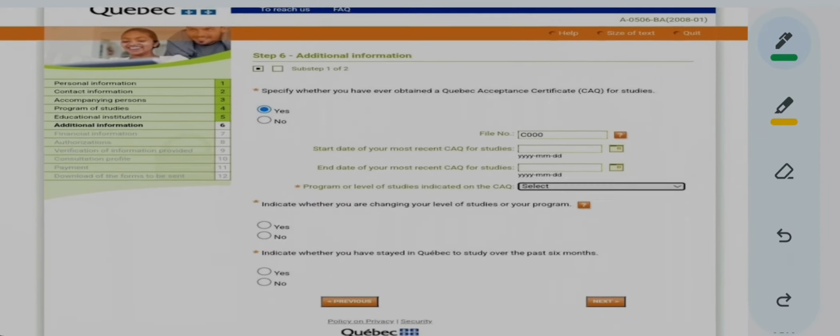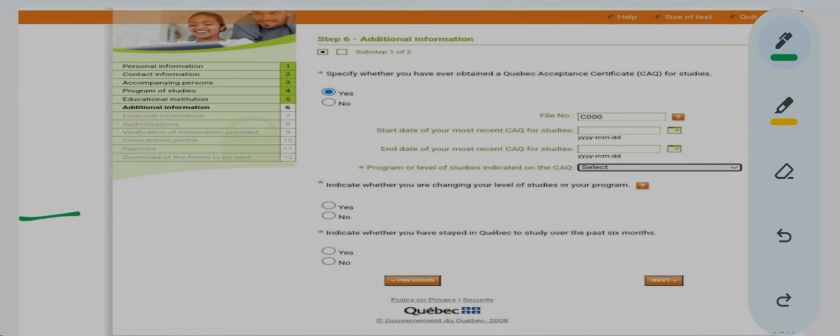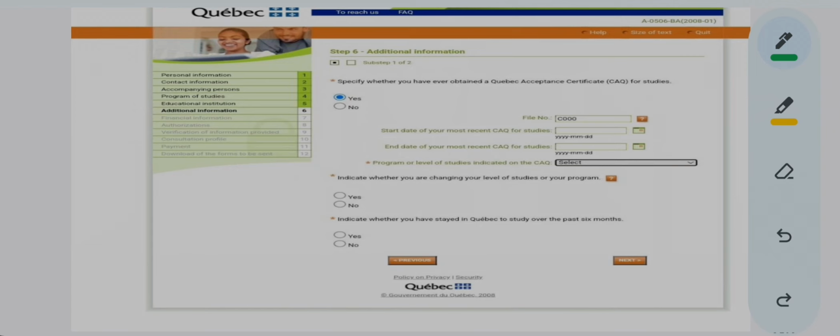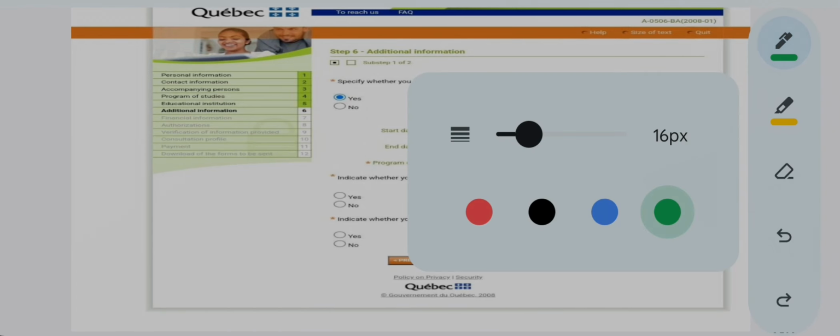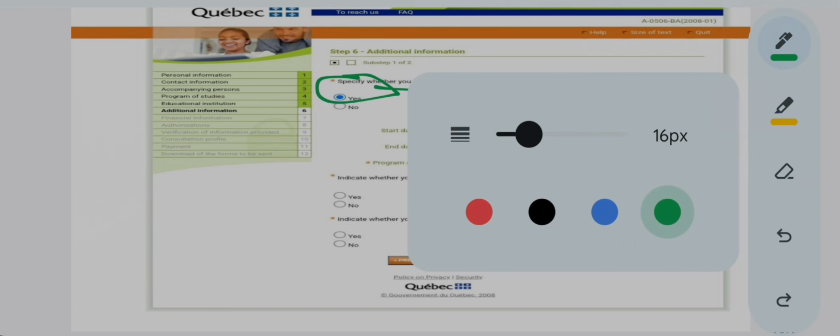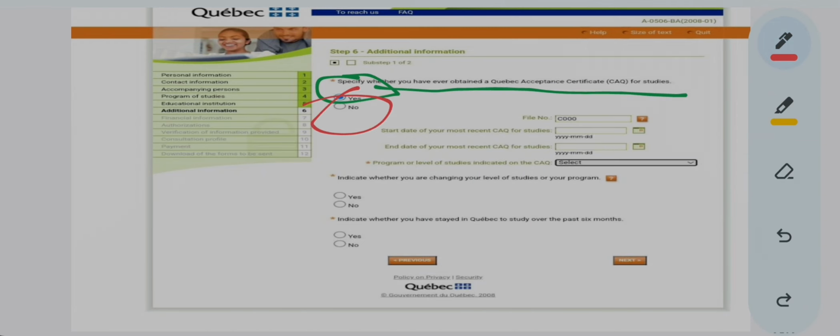Now we come to this page where it is additional information. Now this will come into existence only when you are applying again for your CAQ. For example, some people have to defer their admission and have to apply again for their Quebec acceptance certificate, right? So in that case, you specify whether you have ever obtained your CAQ. You will select yes if you have already previously applied for CAQ. If this is your first time, obviously you will select no, because you don't have any previous information on CAQ, right?